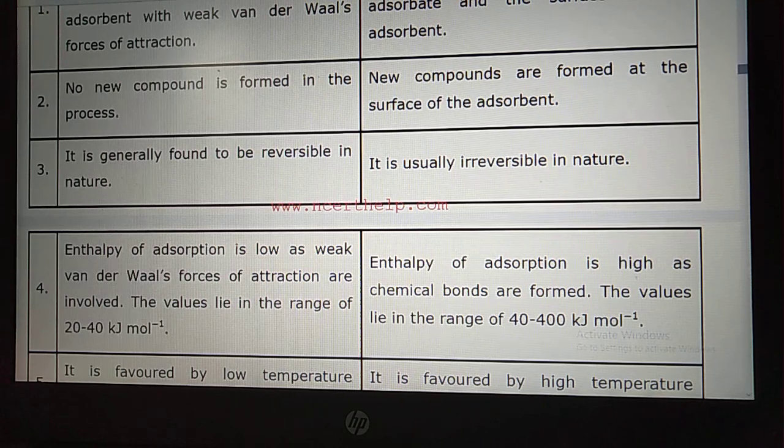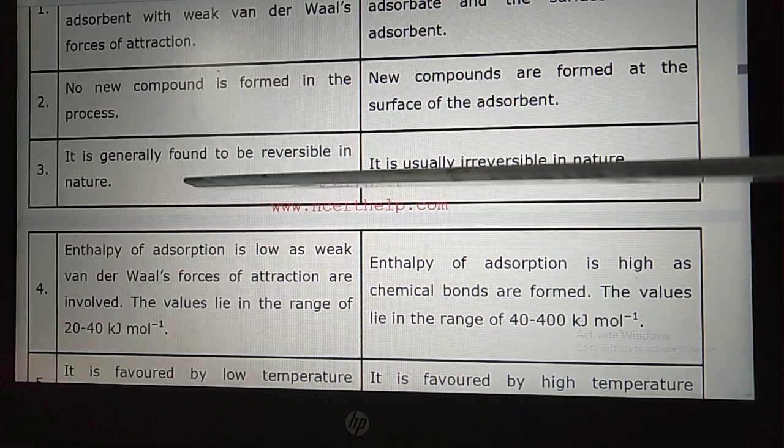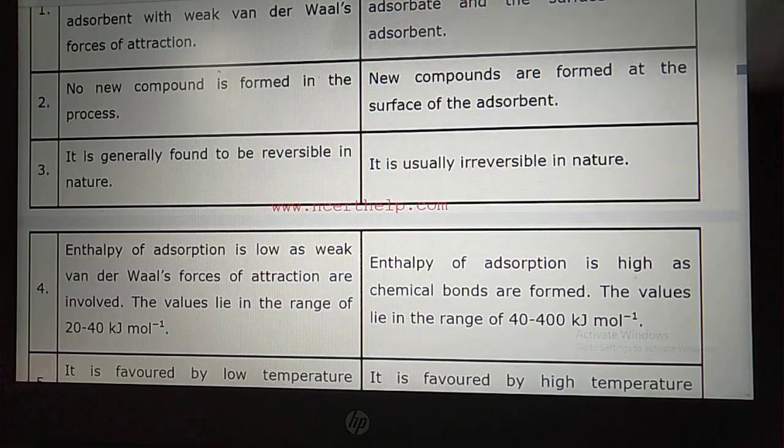If you come to the third point, student, it is generally found to be reversible in nature. Physical adsorption is a physical process, and a physical process is always reversible. It means the product will convert into reactant, and the reactant will convert into product. A simple example is that water can be converted into ice and ice will convert into water, so it is reversible.